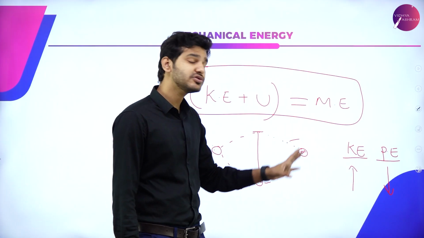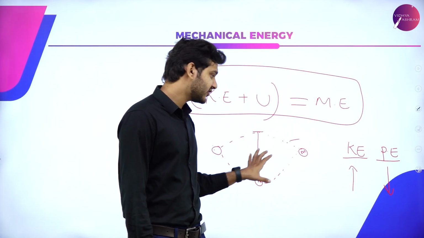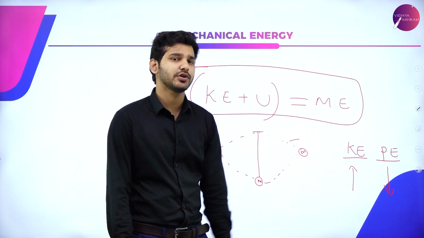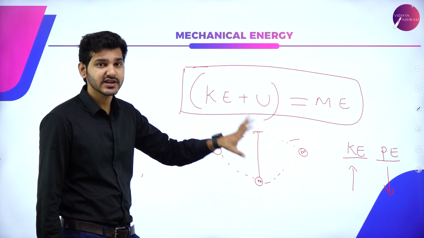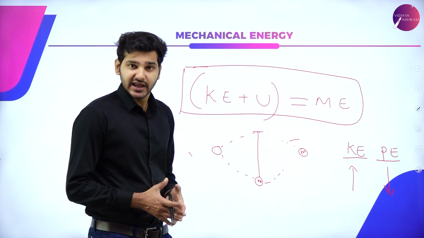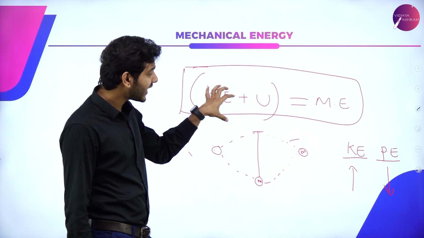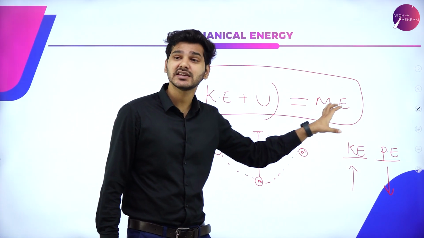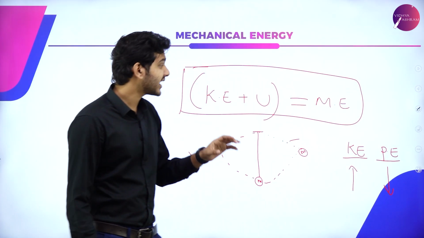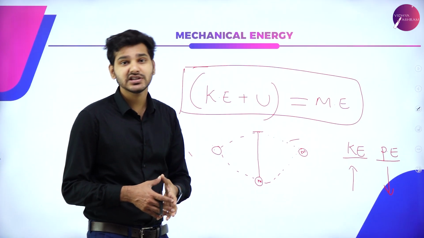So if I want to say what is the net energy of this particular system, just kinetic and potential, then I'll say that the mechanical energy of this system is the sum of kinetic and potential energy together. That is known as mechanical energy. Okay, so the definition of mechanical energy is simple.